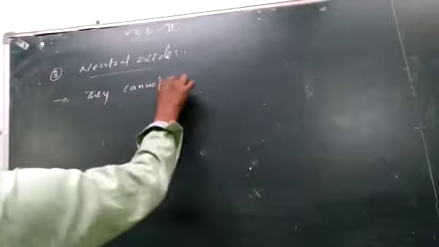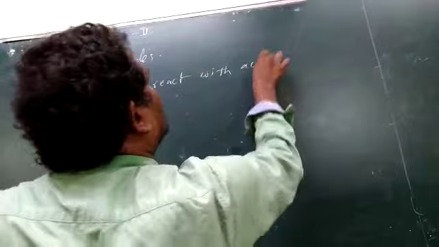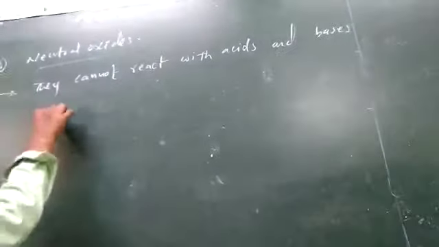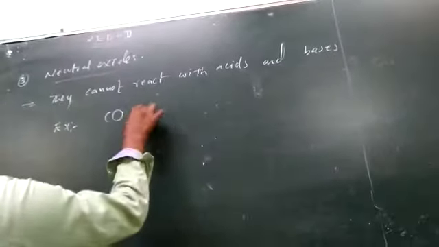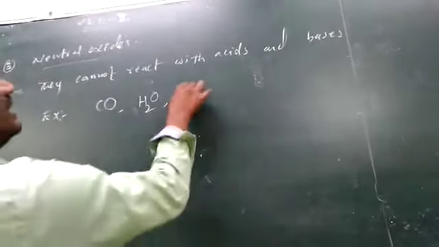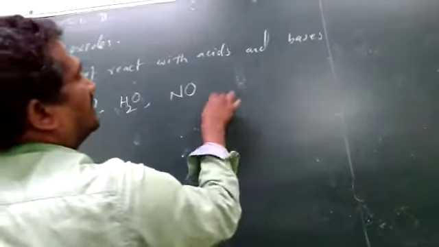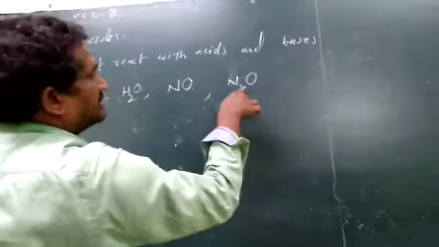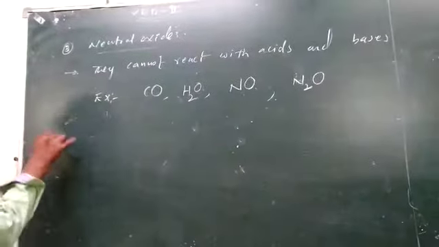Cannot react with the acids and bases. They won't react. Examples are some non-metal oxides: carbon monoxide, H2O (water is neutral), and also nitric oxide and nitrous oxide. This is laughing gas. Nitrous oxide and nitric oxide are examples for neutral oxides.